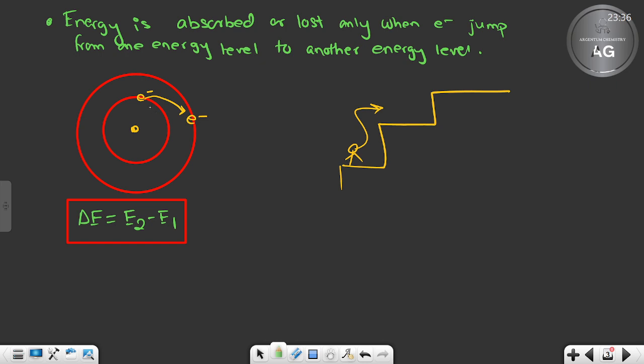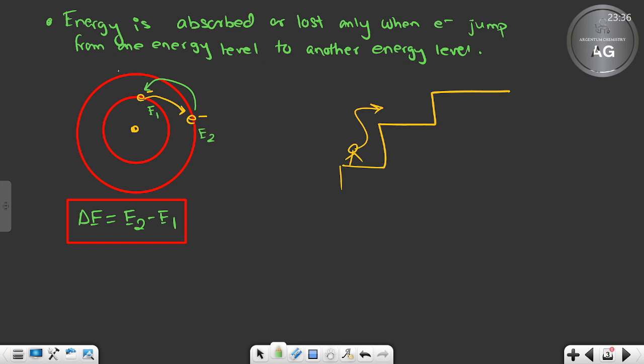So whatever is, this is energy 1 and this is energy 2. The difference between them is the energy that will be needed for the electron to go up, and that will also be the energy that will be released if it comes from this position to the lower orbit. That is, if the electron now comes from here to here, then the energy released will also be this delta E, and the energy required for the electron to go from E1 to E2 will also be the same. Clear or not clear?